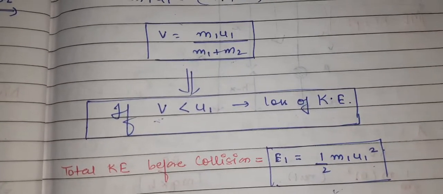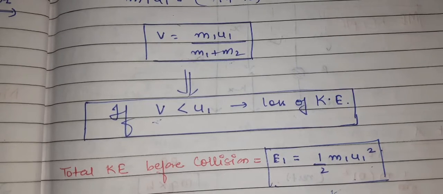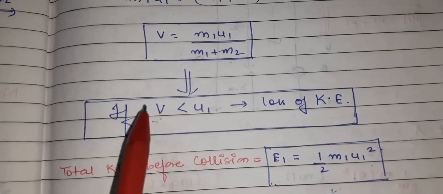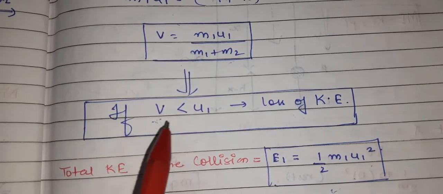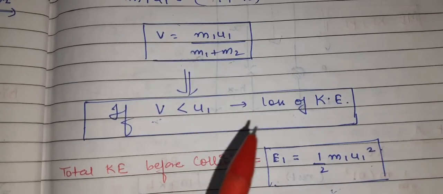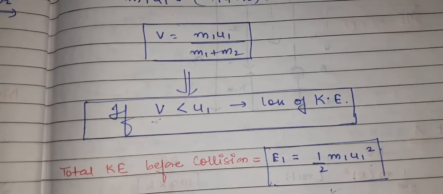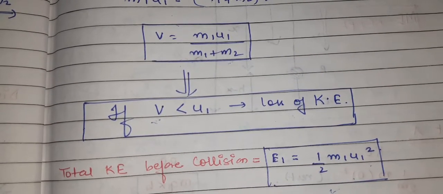Now, where will we find out that there is a loss? If the velocity v, that is the common velocity with which the whole system will start moving, is lesser than the initial velocity with which the first ball was coming, then there is a loss of kinetic energy.